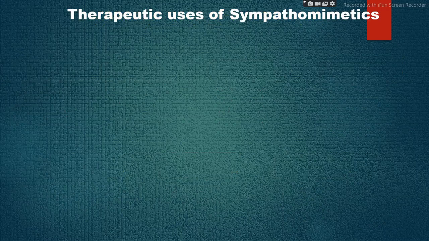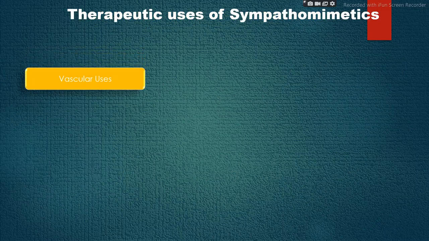Now the next one is therapeutic uses of sympathomimetics, under which the first use is vascular uses, meaning related to blood vessels. First is the hypotensive state, also known as shock. For this, pressor agents are used.